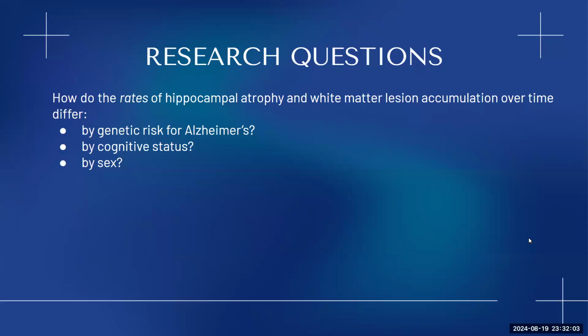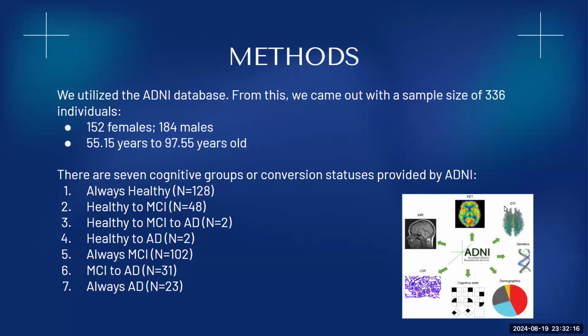So for our research question, we were more interested in how the rates of hippocampal atrophy and white matter lesion accumulation over time differed by genetic risk, cognitive status, and by sex. We were able to utilize the ADNI database. We made sure to filter out and make sure that we had the full scale of information, such as the scans, the cognitive tests, and full medical history.